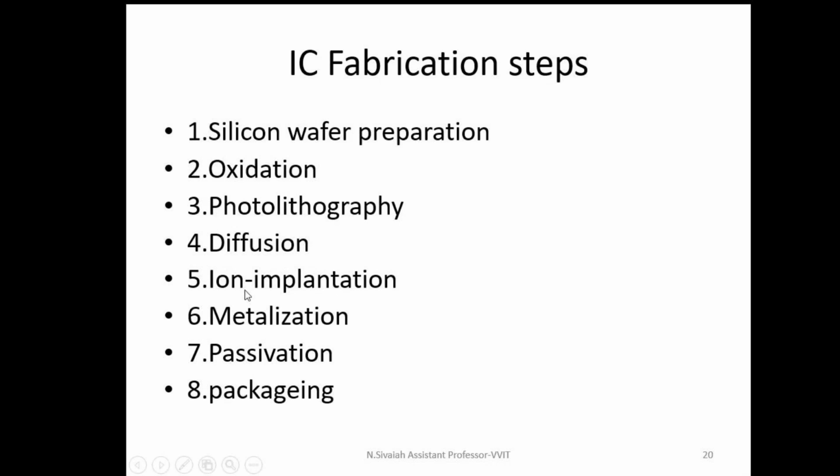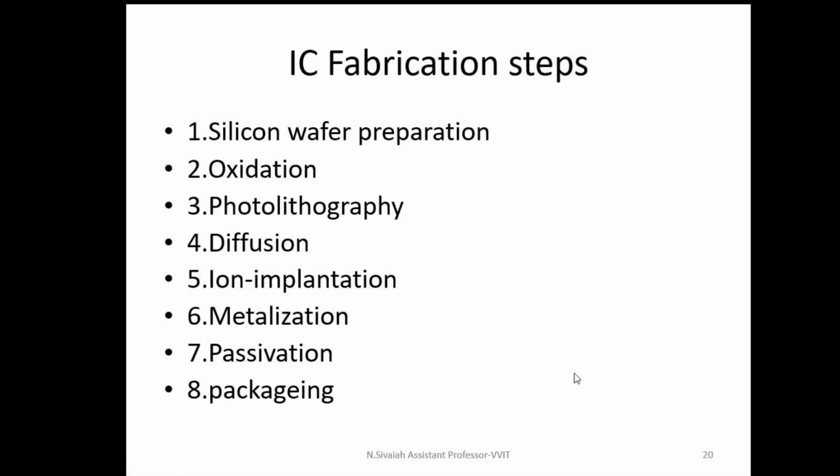Next one is ion implantation. Ion implantation is similar to diffusion only, but in ion implantation, there is no need of heating the entire substrate. In ion implantation, we heat a portion wherever SiO2 is required to be removed. Ion implantation takes place at lower temperature compared to diffusion. For this purpose, an electron beam is used. Ion implantation is used in the N-well and P-well fabrication. And the sixth one is metallization. Metallization is the process of forming metallic contacts for the devices.